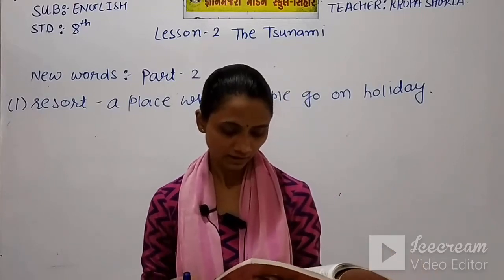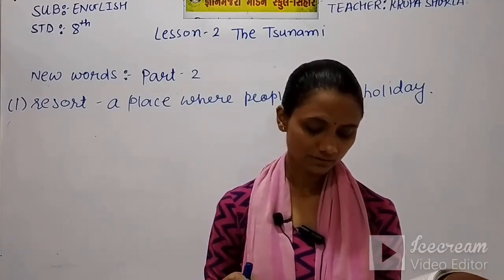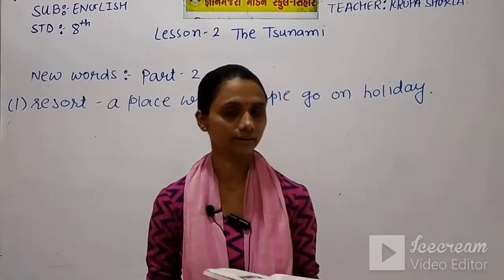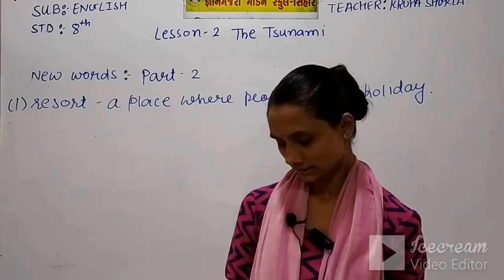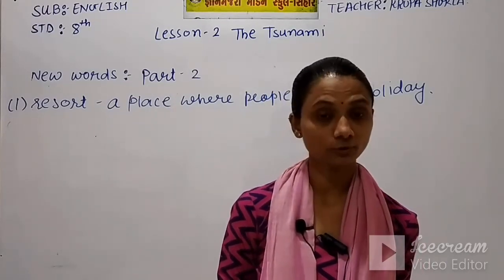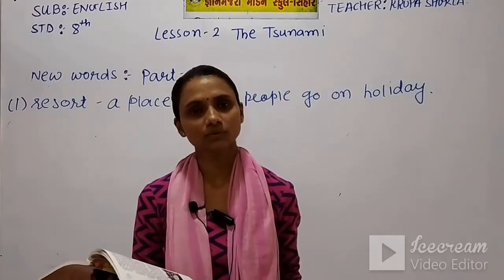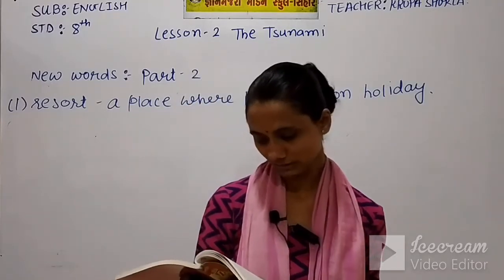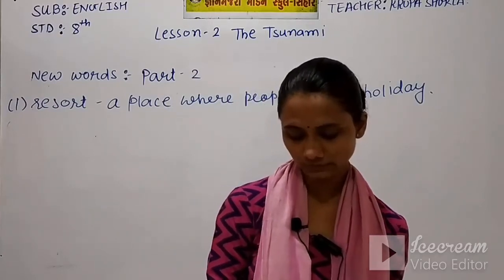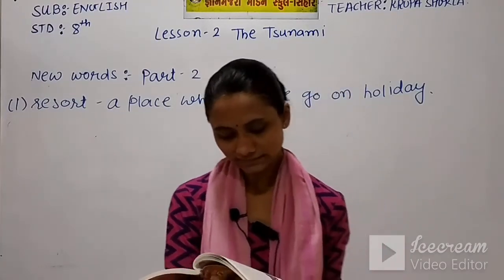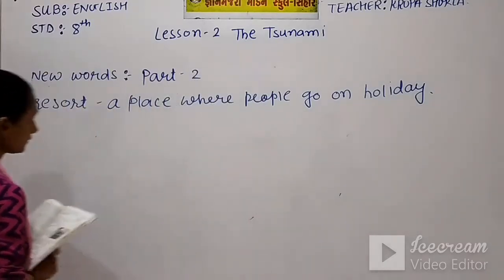Second paragraph. It was 26 December 2004. Deadly tsunami waves were already on their way. So again here we have tsunami, and it was 26 December 2004, and that horrifying and deadly tsunami was on its way. They had been triggered by a massive earthquake off northern Sumatra earlier that morning. Triggered is the word we got here.